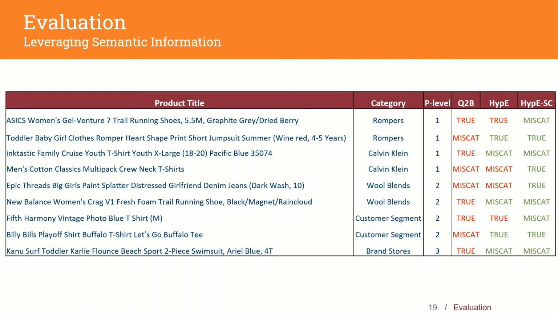In our experiments, we considered entities and relations as independent tokens. However, for this specific task, we also see that semantic information they contain can further improve our performance on the task of anomaly detection. So we tried to analyze if our model could also leverage semantic information. We learned semantic vectors from the product titles in our e-commerce product graph and concatenated them to the hierarchical hyperbolic embeddings, referred to in the table as HypeSC. The table shows some qualitative examples where HypeSC performs better than non-semantic implementation Hype.